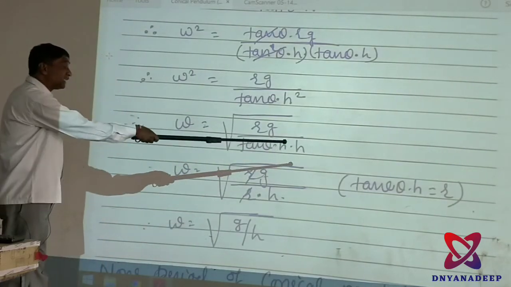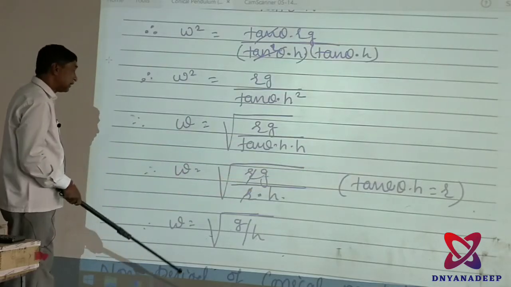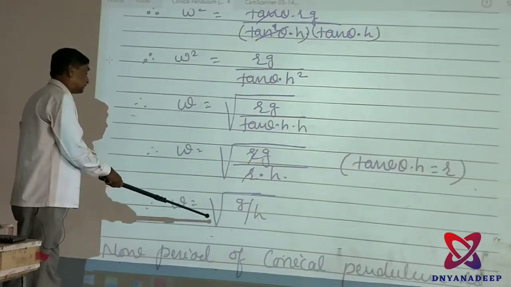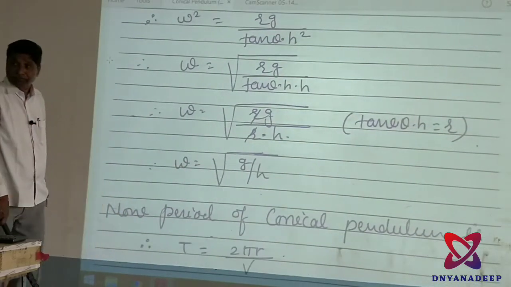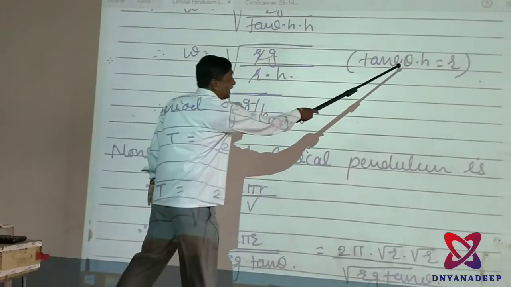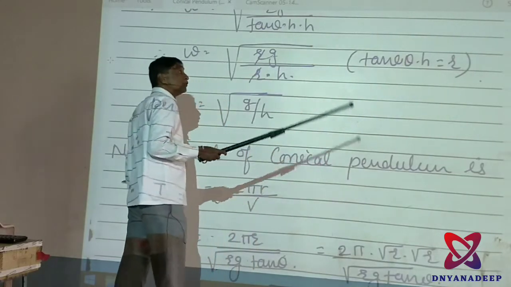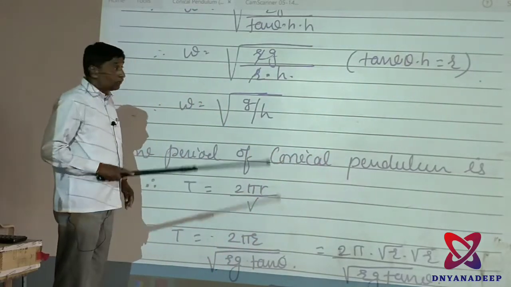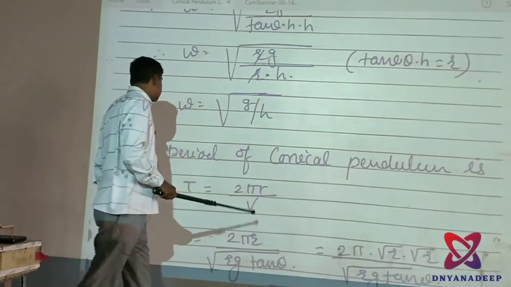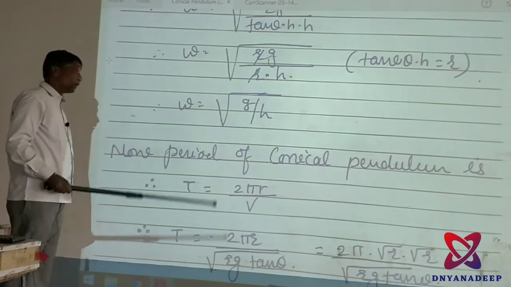Omega is equal to square root of r g upon tan theta h, and the value of tan theta is r upon h. Put here tan theta is r upon h, r cancels, omega is equal to square root of g by h. Only that point, that is a separate point: tan theta into h is equal to r, not tan theta h. Here tan theta into h is equal to r. Therefore omega is equal to square root of g by h.